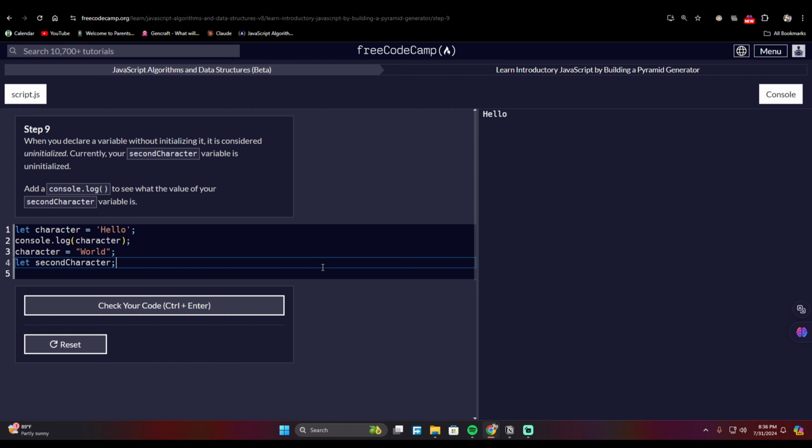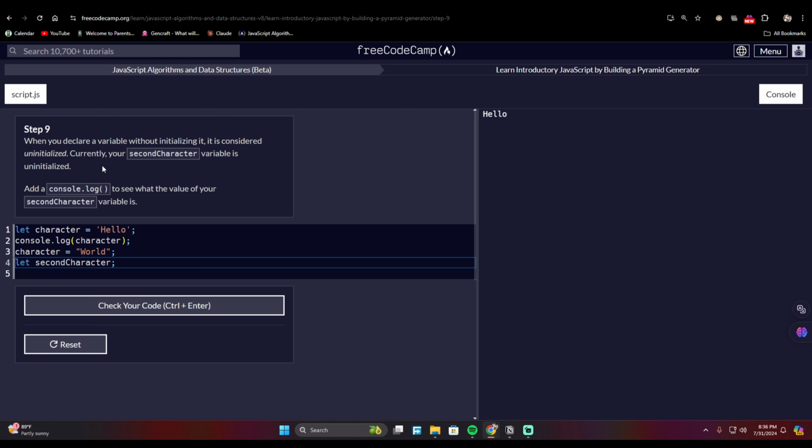When you declare a variable without initializing it, it is considered uninitialized. If you declare a variable and initialize it, that would mean you set a value to that declared variable. So the opposite of initialize in our case would be uninitialized. It basically means the declared variable has no value, and by default, it is set to undefined.